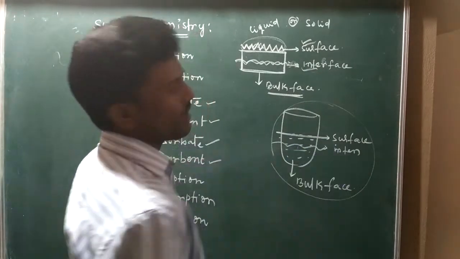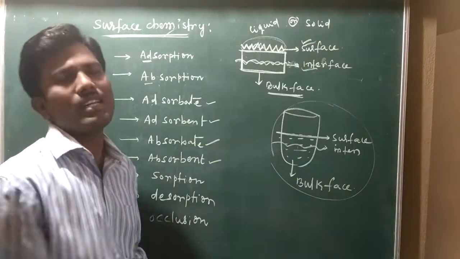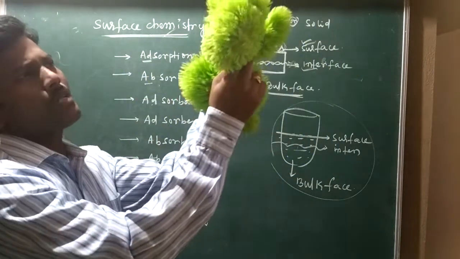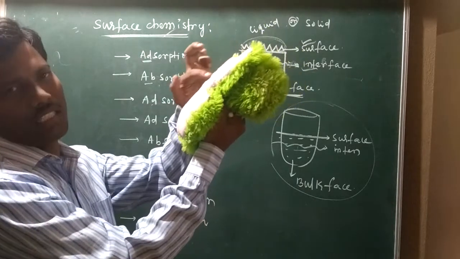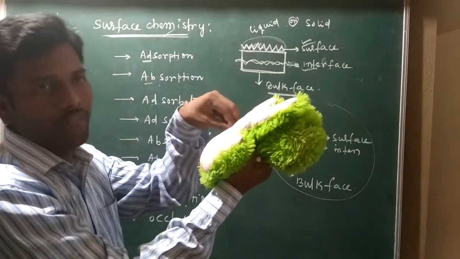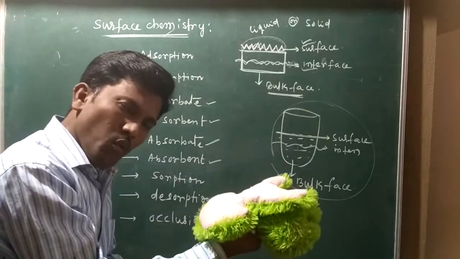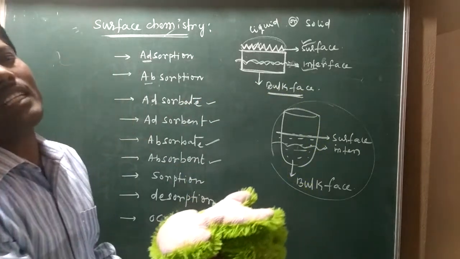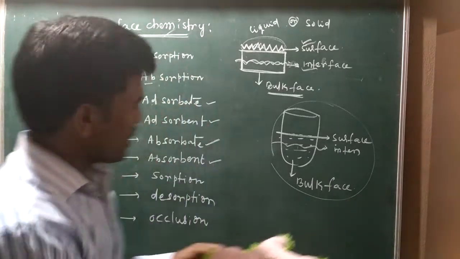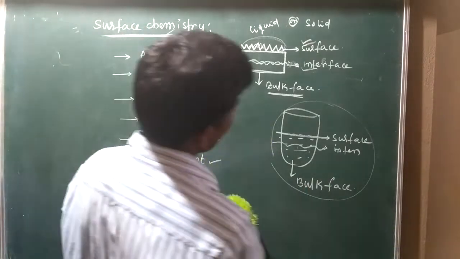Best example, duster. When you remove the dust, the particle first interacts on the surface. After that, the dust particle goes inside to the middle part, the interface. At last it goes to the bottom part completely, called the bulk phase. We can take many examples.